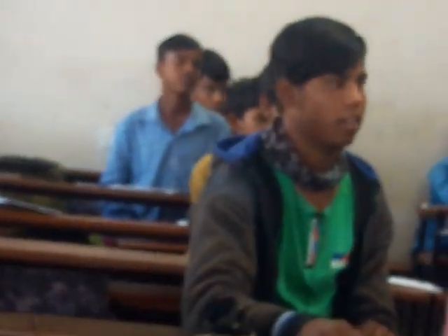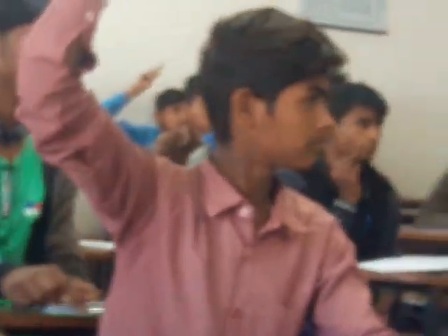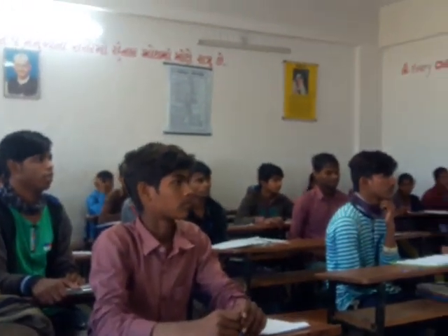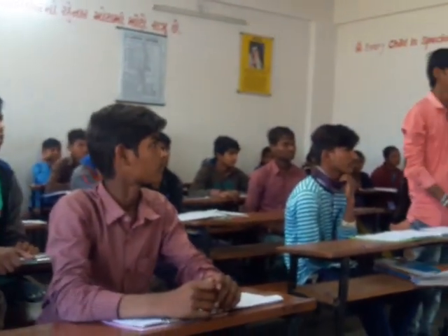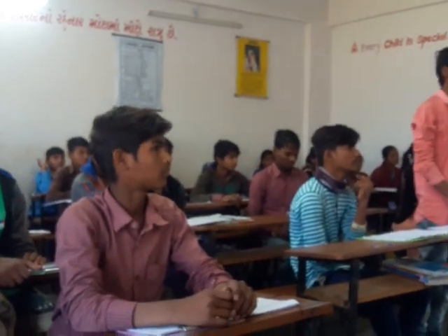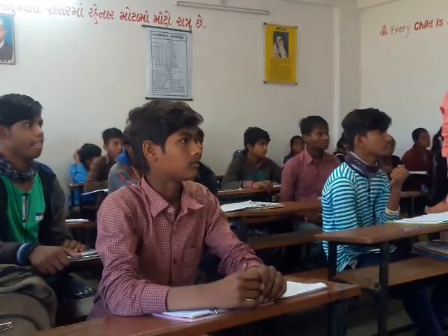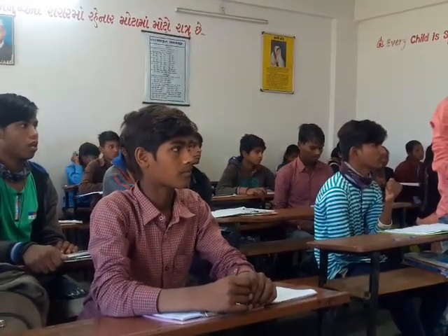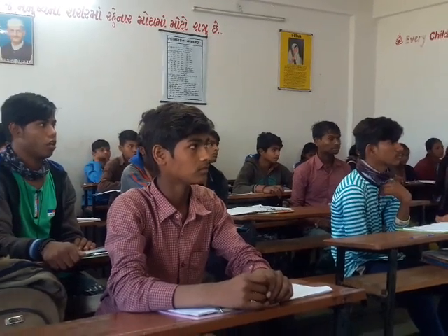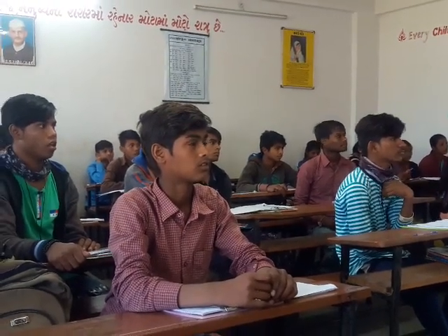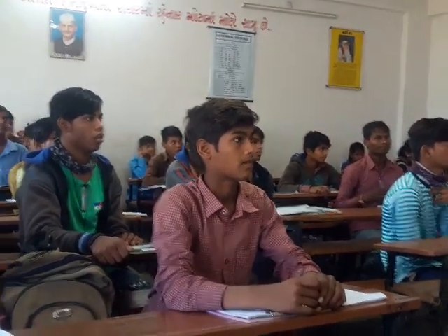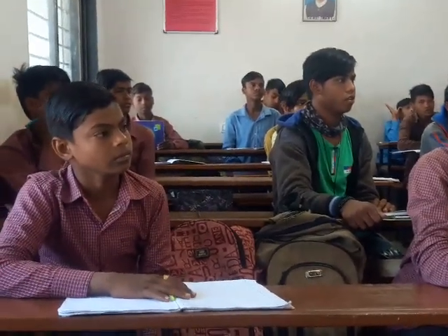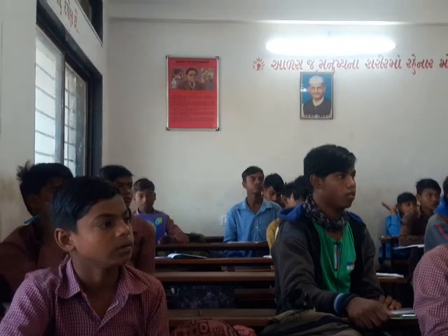Okay, now next one. Only one student will stand up. You, Sailesh. The child will play in the garden. So my dear students, as I told you, some nouns are irregular. They are not made plural by adding S or ES at the end of the noun, but their spelling changes completely. So you can give me the correct answer. The children will play in the gardens. Child would be changed into children, and garden would be changed into gardens.